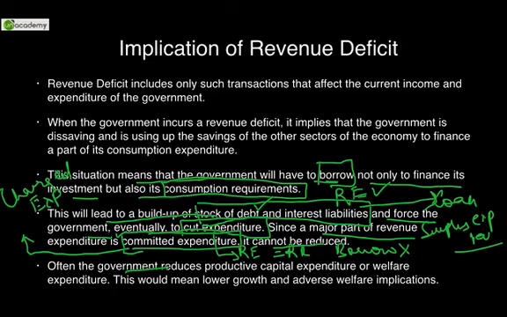So often the government reduces productive capital expenditure or welfare expenditure. As you know, we are a welfare state, so we spend lots and lots of money on welfare. MGNREGA, National Food Security Act, that too for 67% of the total population. So we spend a lot on welfare. We have to cut our expenditures from there. This would mean lower growth and adverse welfare implications. So as you know, we are a social state and a populist state, so this would have a negative bearing on the political party that has taken this measure.